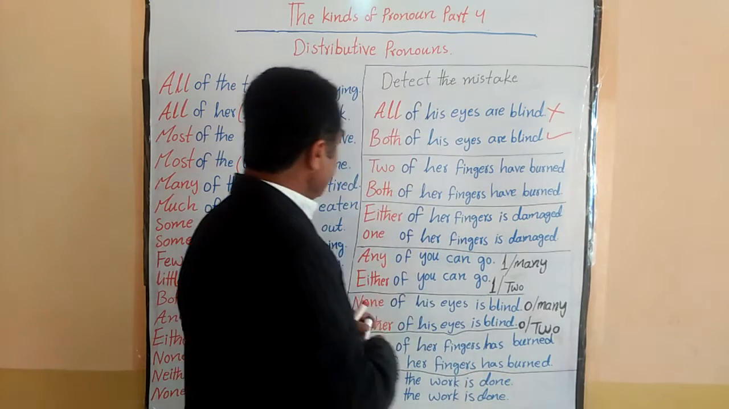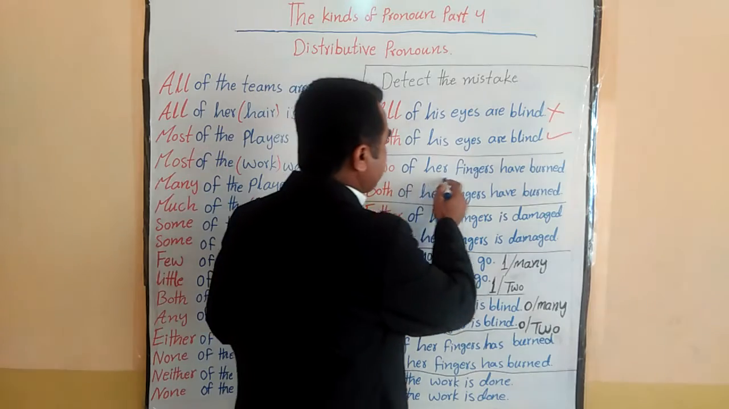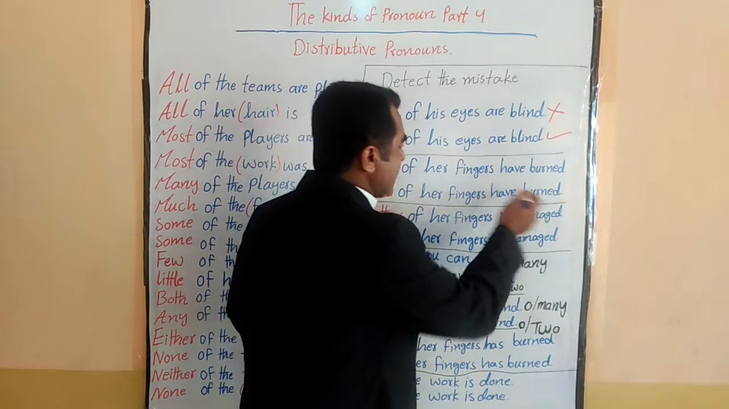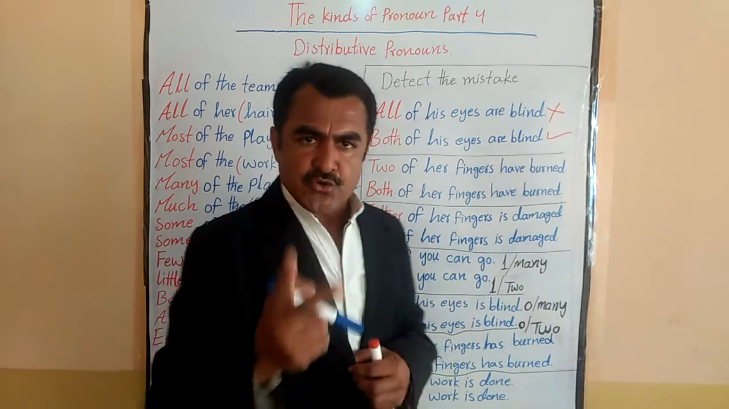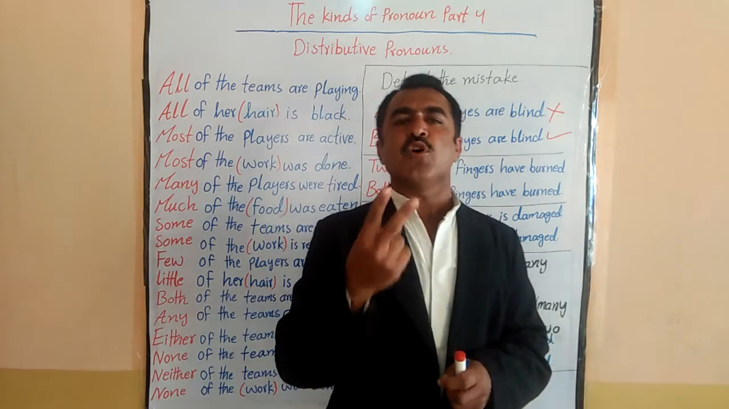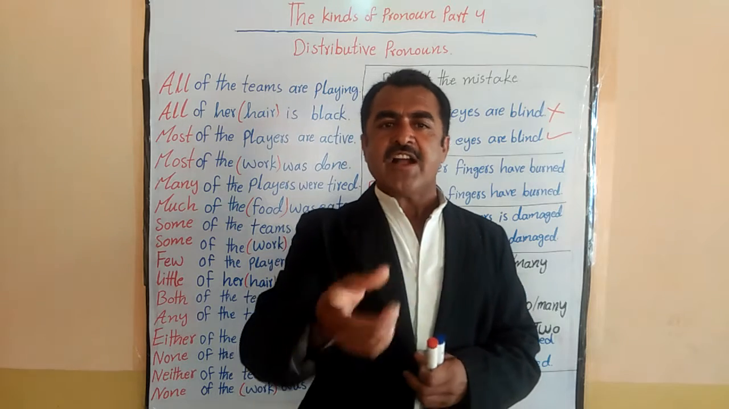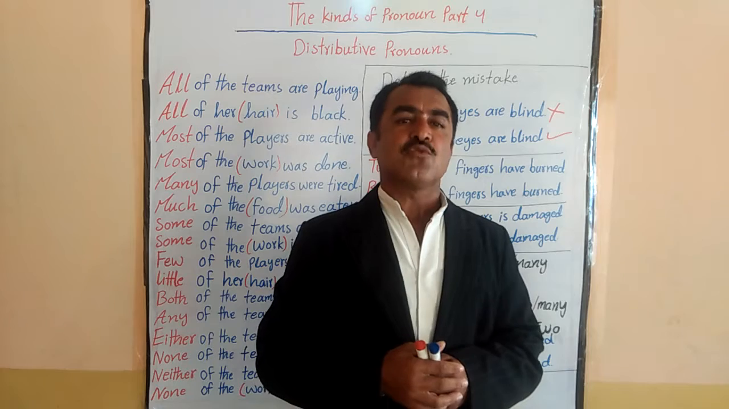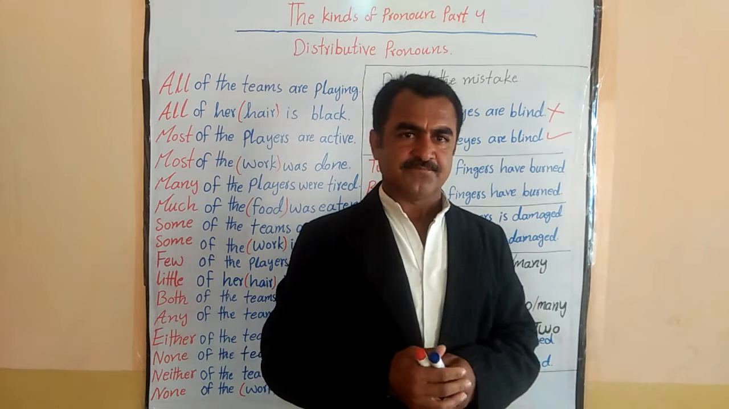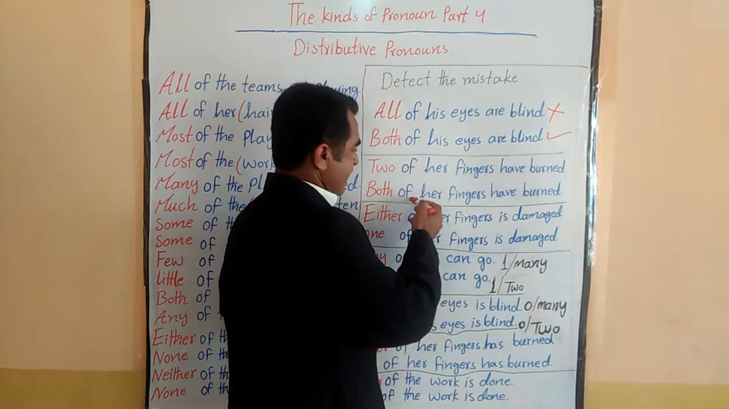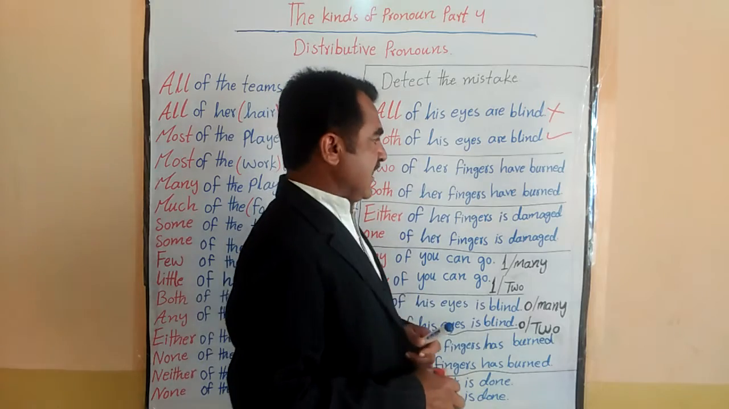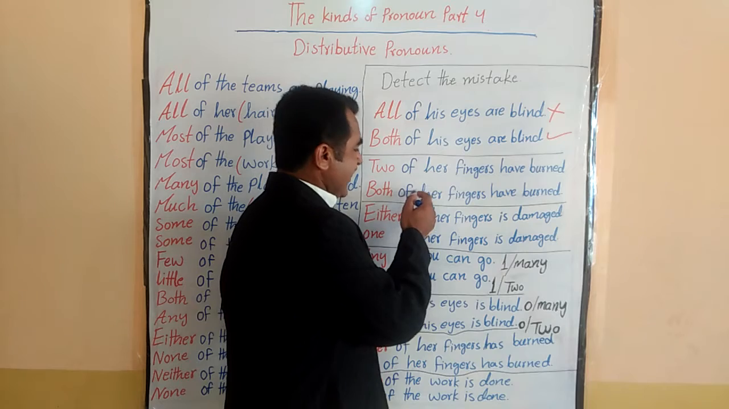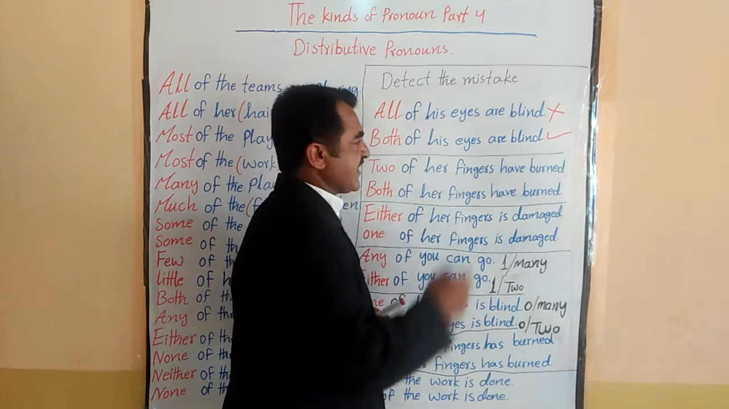Two of her fingers have burned. Both of her fingers have burned. Now again you have to use your common sense. So what do you think? Which sentence is correct? If you are using your common sense, you're right. This sentence is incorrect and this is correct.